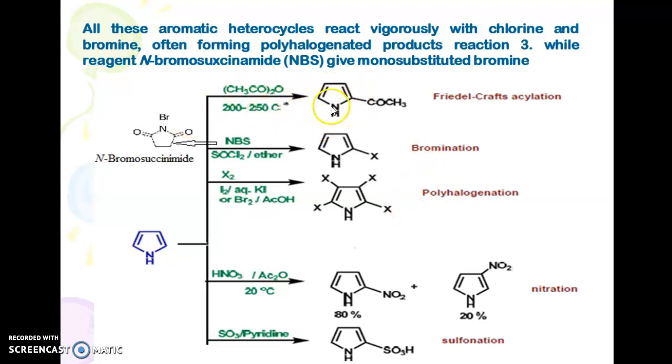In presence of acetic anhydride, it undergoes Friedel-Crafts acylation. In presence of nitric acid and sulfuric acid, it gives the nitrated product. In presence of pyridine, sulfuric acid gives the sulfonated product.